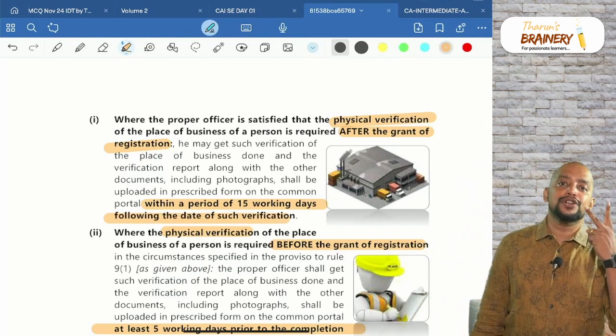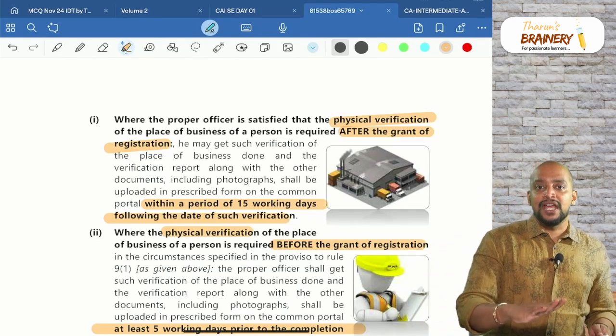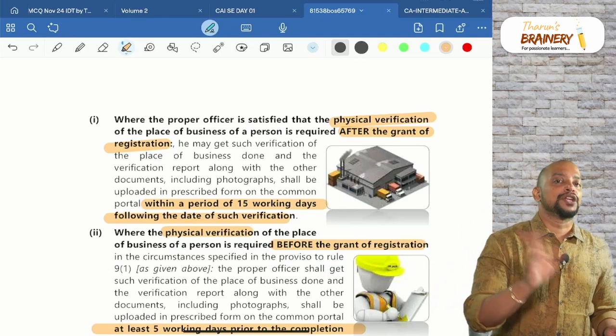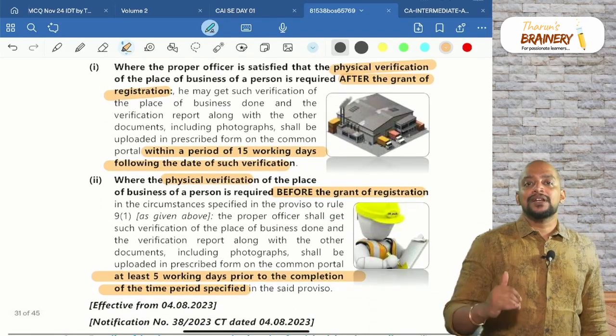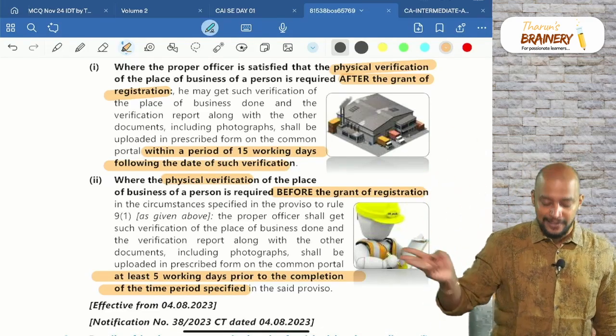So just 2 timelines you need to remember. If they are doing physical verification after registration, whenever they do the physical verification, within 15 days they need to upload the report. If they do physical verification before registration, the report should be updated at least 5 days before the specified date for registration, that is 30 days.